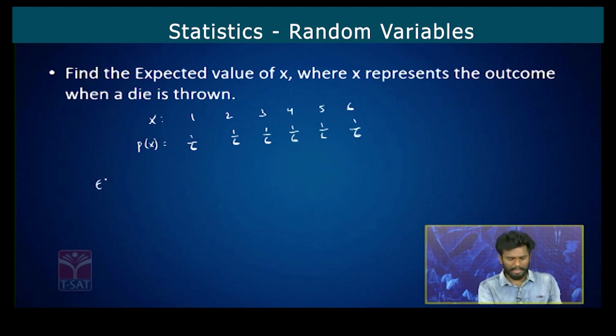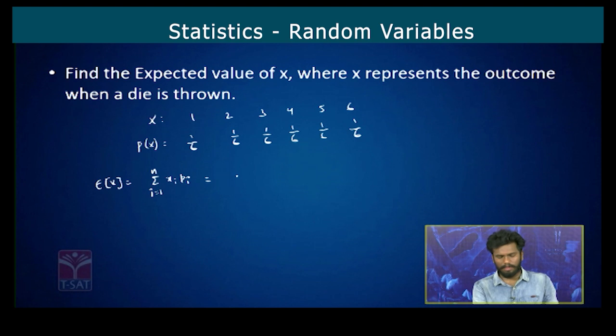So now expectation of x, which is nothing but summation xi into pi where i takes values from 1 to n. We'll write this as 1 into 1 by 6 plus 2 into 1 by 6 plus 3 into 1 by 6 plus 4 into 1 by 6 plus 5 into 1 by 6 plus 6 into 1 by 6.